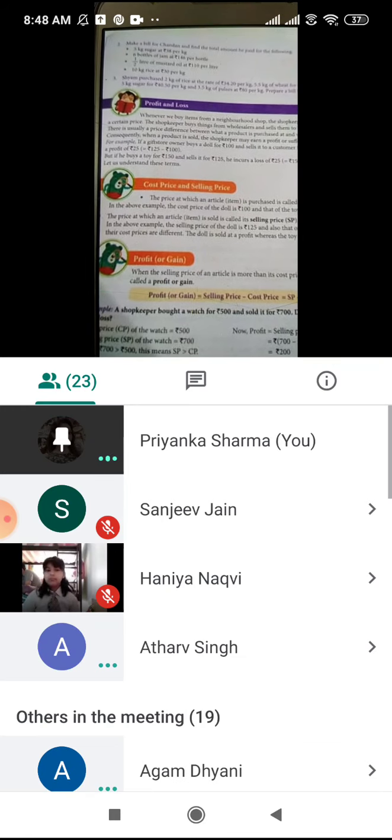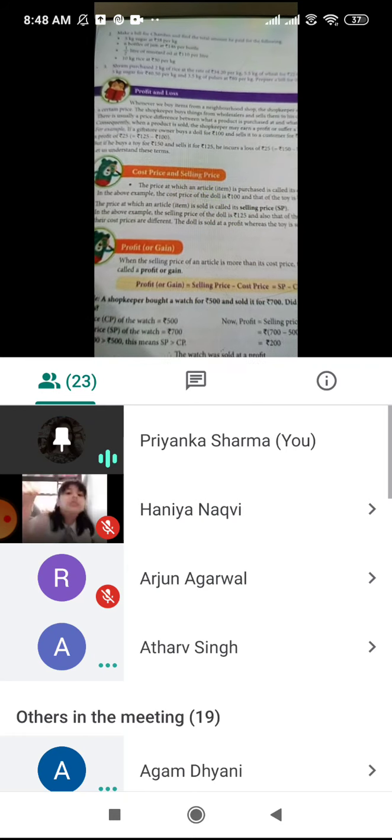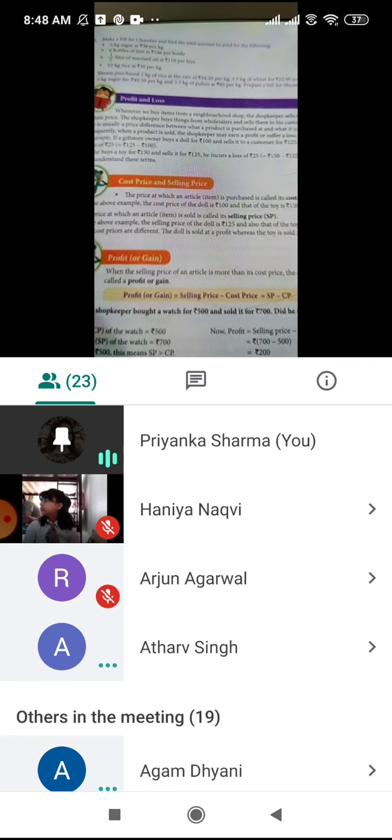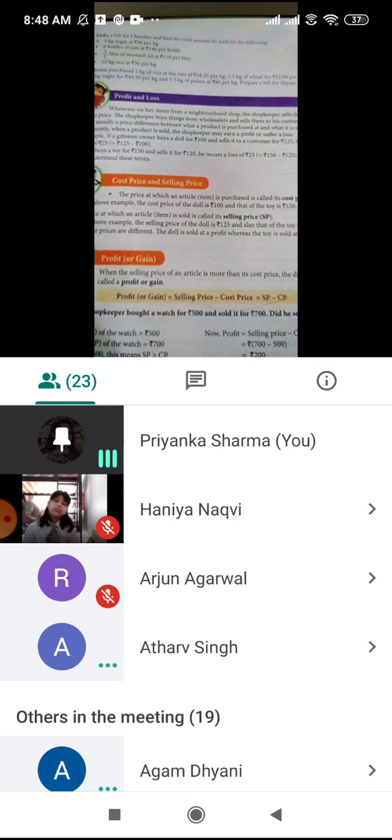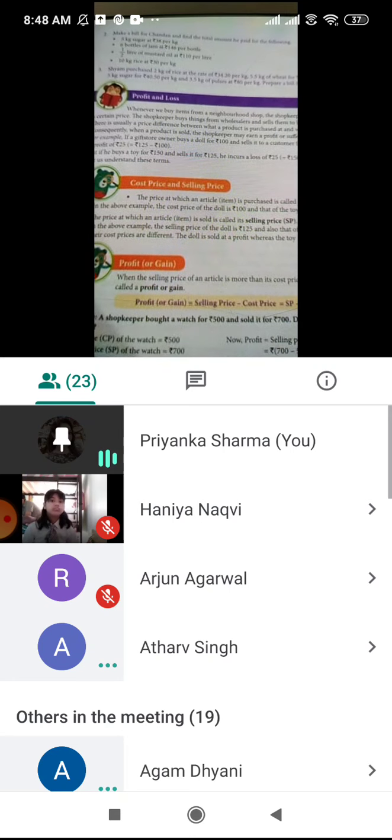Okay. So now on a fresh page, you will put the heading profit and loss, and then you will write the definition of cost price and selling price under the heading cost price and selling price, same page.